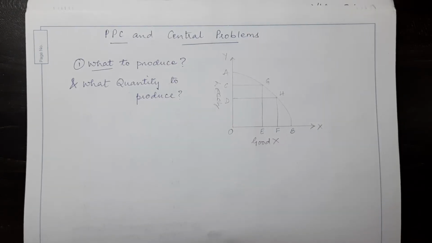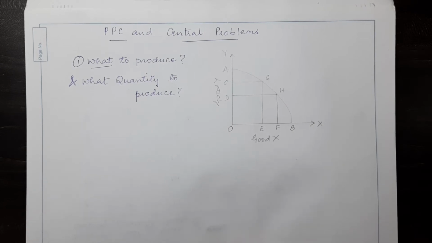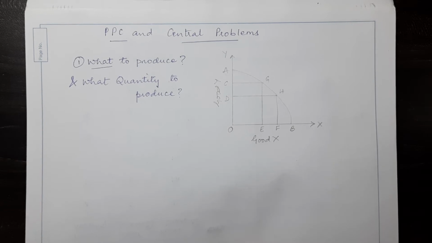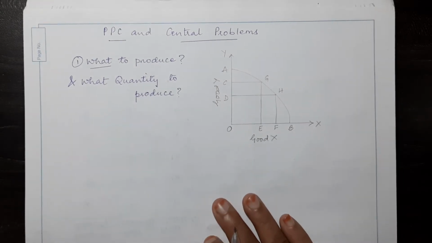Now this PPC will help us understand the central problems. Okay, what were the central problems? What to produce and what quantity to produce, how to produce, and for whom to produce. Those were the 3 questions that we learned as economic problems. Let's now look into the PPC and what it has got to do with the central problem.